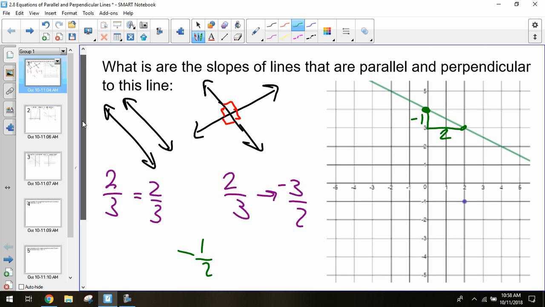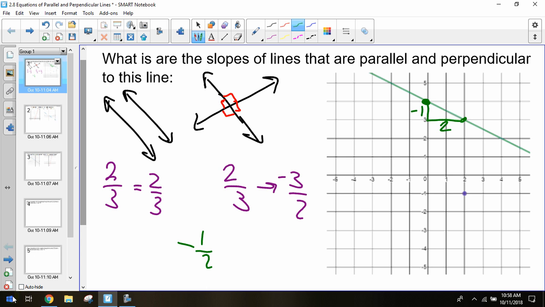If I am looking for a line that is parallel, I'm going to use that same slope. So my parallel line will also have the slope of -1 over 2. From my given point, I can go down 1 over 2, down 1 over 2, up 1 to the left 2. And that would be my parallel line, graphed through that point. Are we okay with that so far?